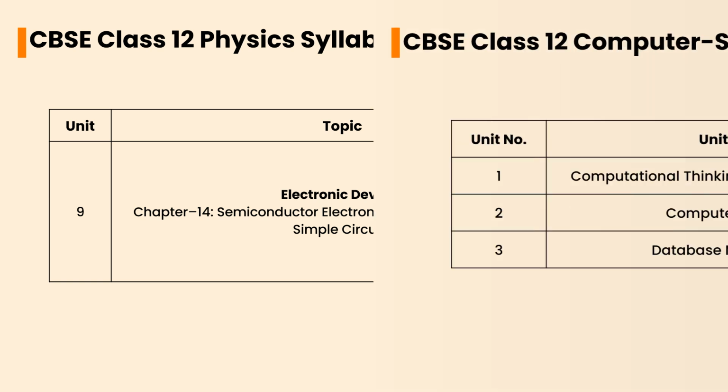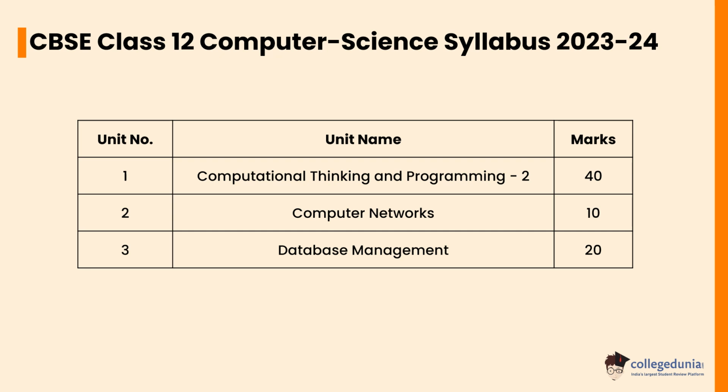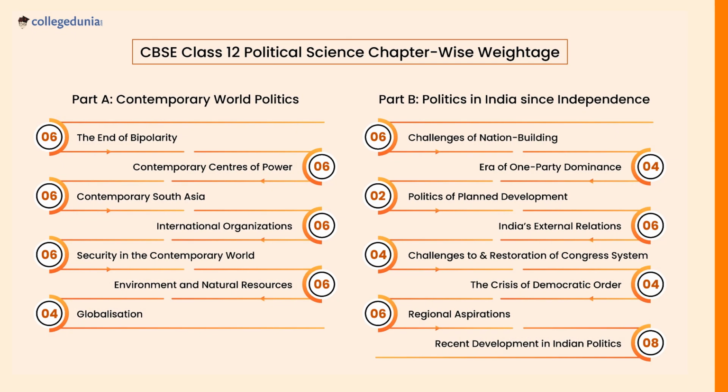Let's check the Computer Science Syllabus 2023 to 2024. Computational Thinking and Programming will carry a weightage of 40 marks. Computer Networks will carry a weightage of 10 marks. Database Management will carry a weightage of 20 marks. Let's check the Class 12 Political Science chapter-wise weightage.